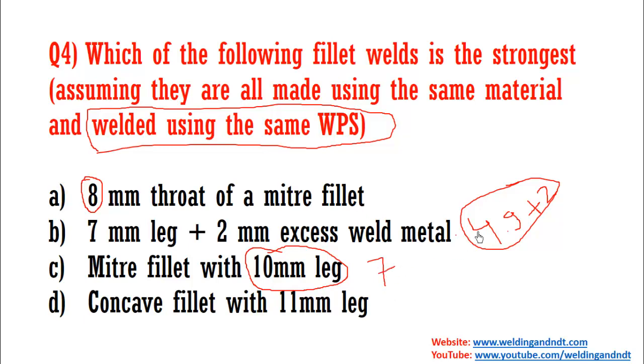So in option B the throat is 6.9, option C the throat is 7. Now 11 mm length, option D saying 11 mm. So 11 into 0.7 will be 7.7. So among all these alternatives, the maximum throat is 8. So the answer will be A. This is how we can come to a conclusion.